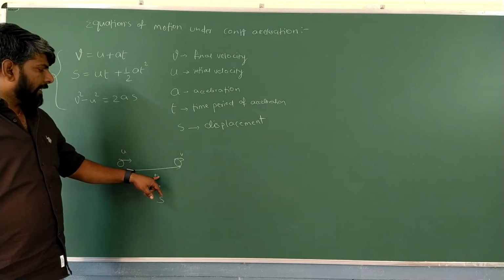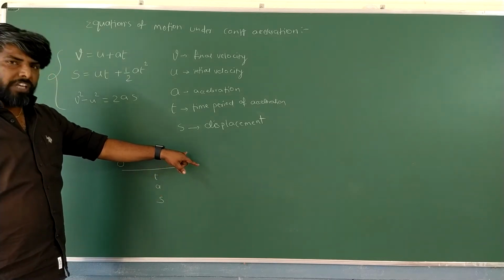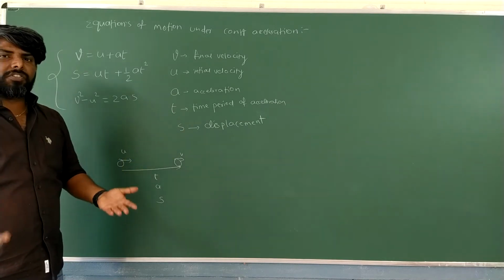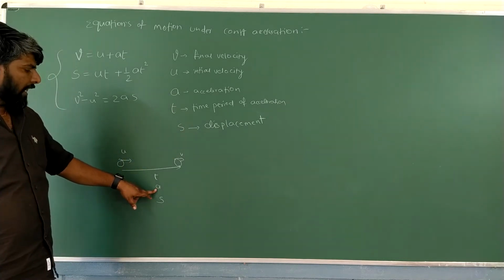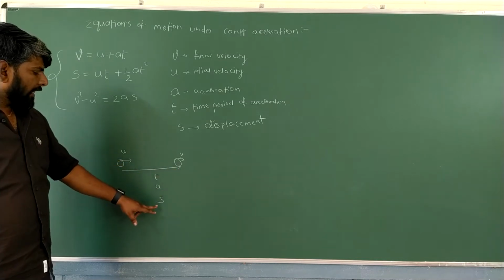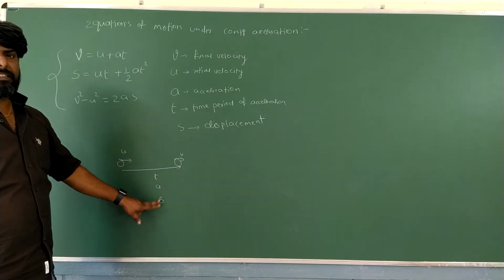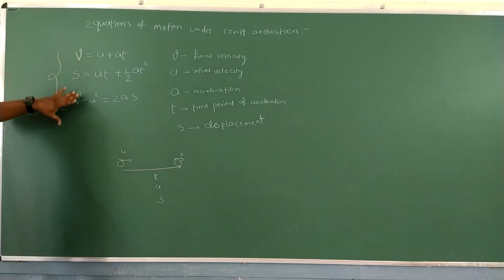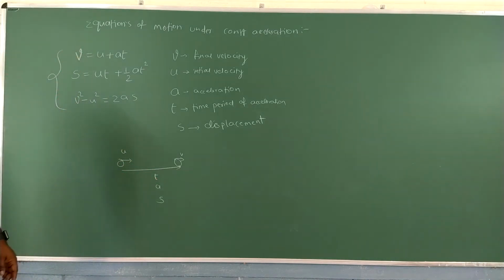Okay, initially starts moving with an initial velocity U. After a time period t, its velocity became v. So velocity changed, so automatically acceleration is there, the acceleration a. In that journey, the covered displacement S. Got it? In this case, these are the equations of motion.